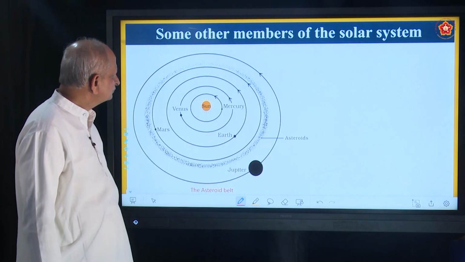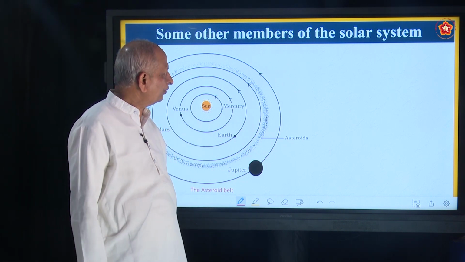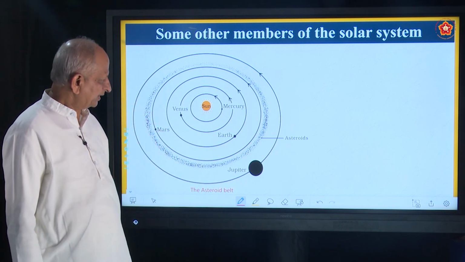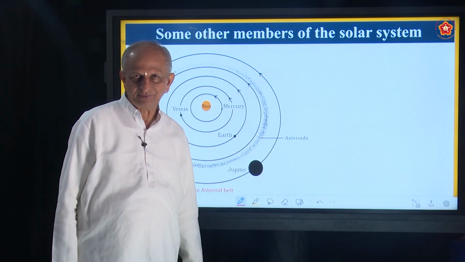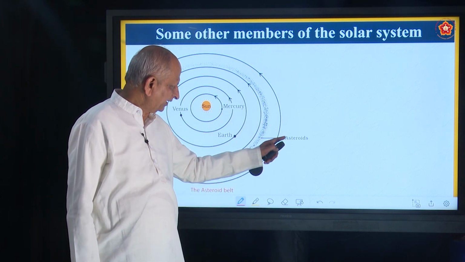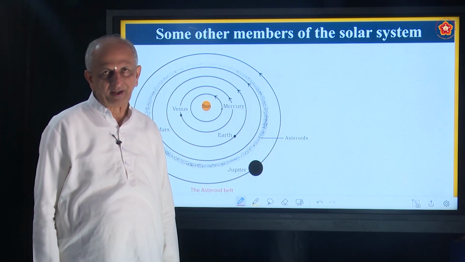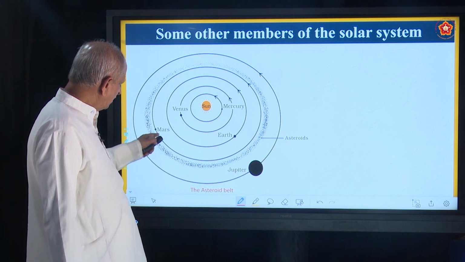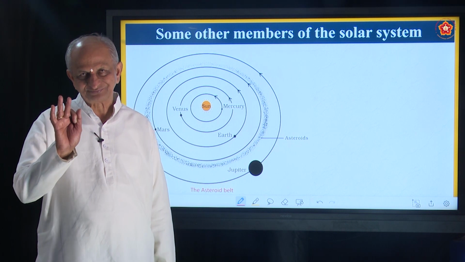Now there are some other objects or heavenly bodies. For example, you have what are called asteroids. Look at the spelling, asteroids. Where are they found? Between the orbits of Mars and Jupiter, only there.